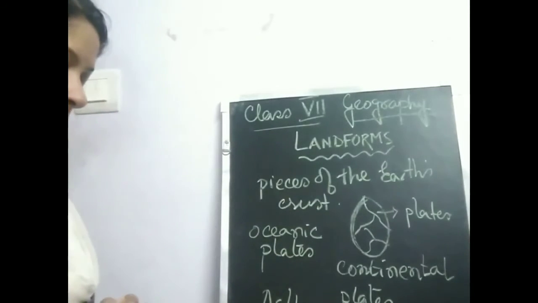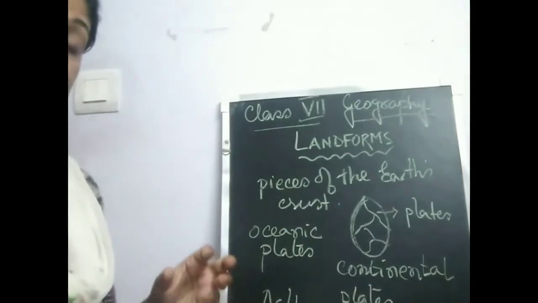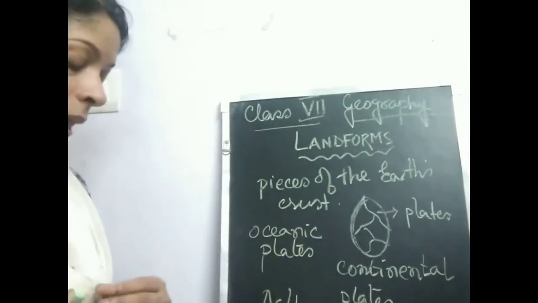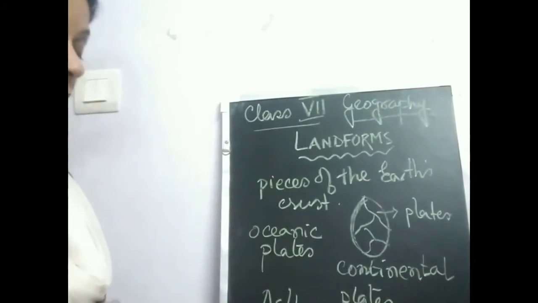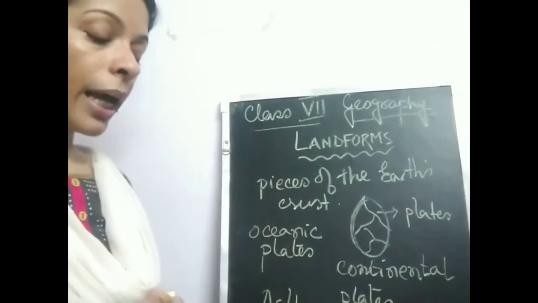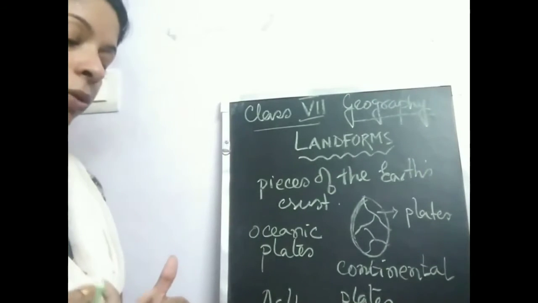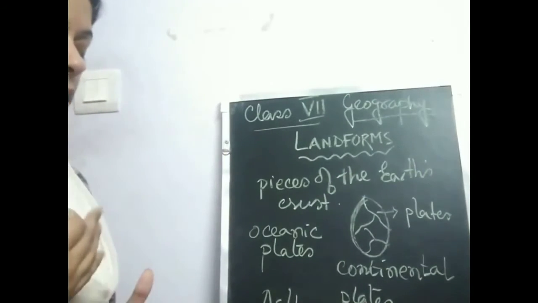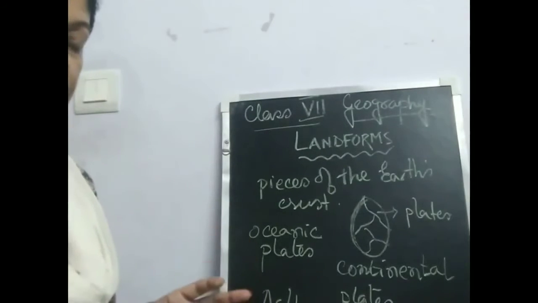So what happens? The molten magma that is within the Earth's crust comes up through the joints and fractures. And when it comes up through the joints, it exerts pressure, and the oceanic plates move. When the oceanic plates move, the continental plates also keep moving.